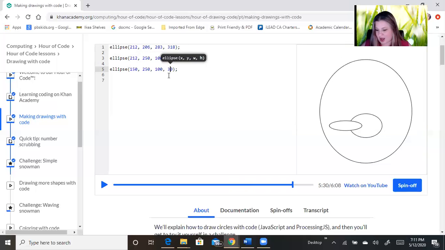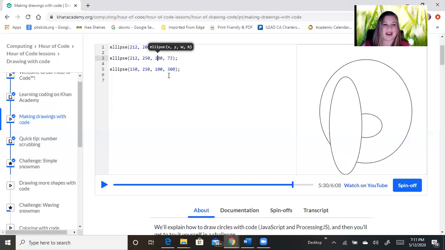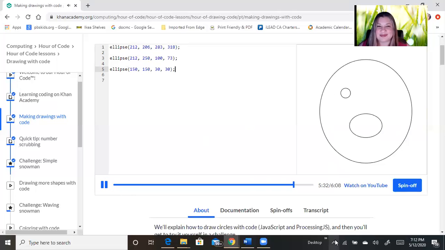If we want to make it taller, we can make it like 300. If we want to play with the mouth, we can make it 10, or we can make it go way up. So let's make it be like 50. So the point is you can play with all of these numbers and see what it does on the right side. And I think sometimes that's one of the best ways to learn, is just to click and try stuff and see what happens. When you click play again, it just goes as if nothing ever happened, as you'll see right now.